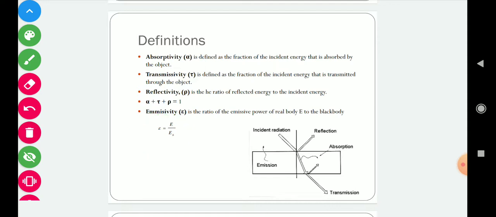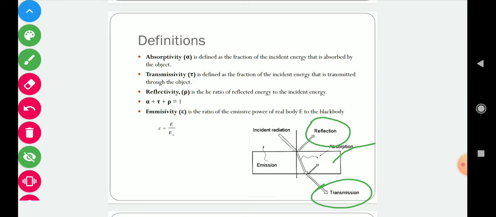Now, for example, if you have this body and any radiation is incident on this body, then some amount of radiation is absorbed by the material, the remaining is reflected by the material, and out of the absorbed radiation some amount will be further transmitted if the material is transparent.